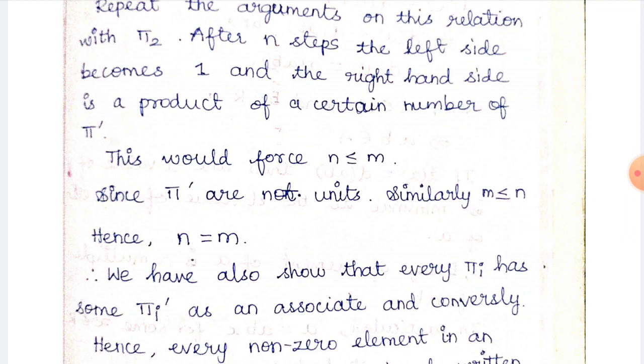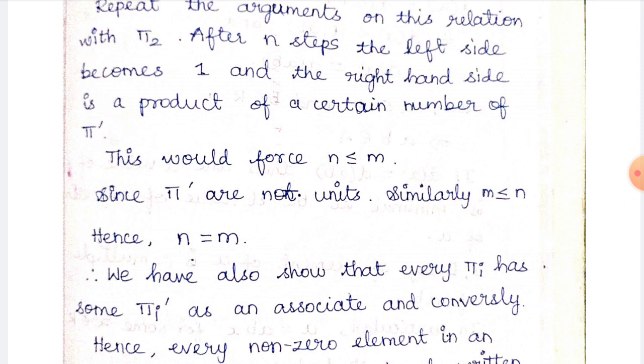Similarly, because on the left hand side we have 1, and on the right hand side we have u1, u2 etc. up to something multiplied with pi i. So we can say that n is less than or equal to m. Since the pi dashes are not units, for this we get that the pi's are units.